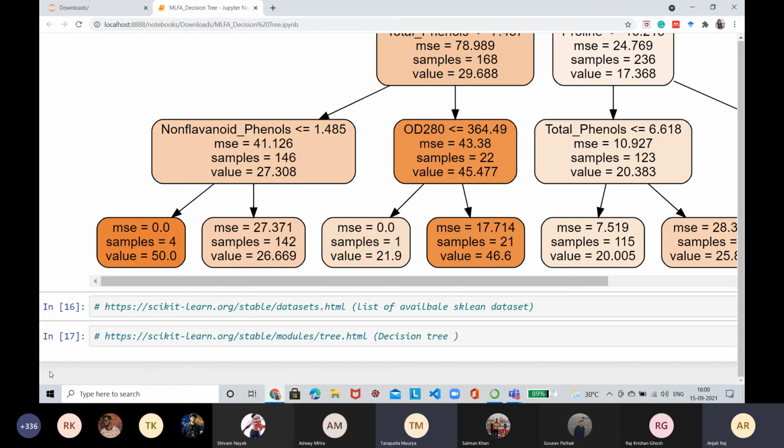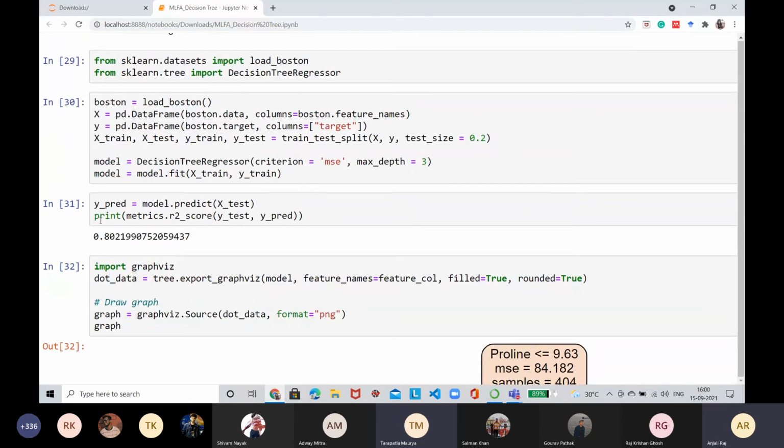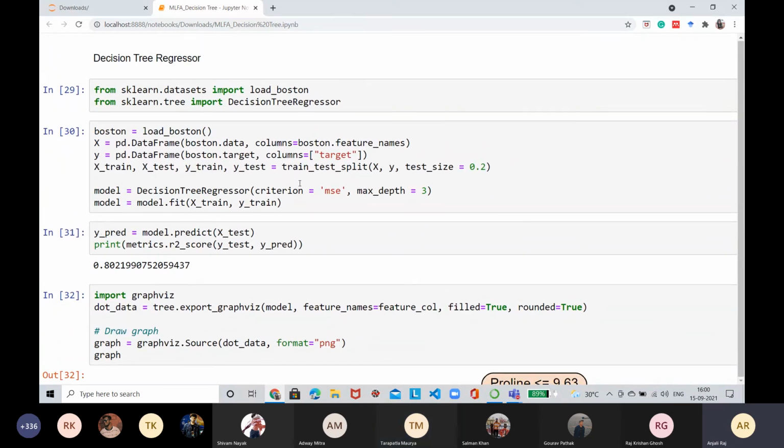MSE means mean squared error, and that is taken as the criterion. One thing I forgot to mention is that I have mentioned the criterion as MSE here. The decision tree regressor can take other criteria also, such as mean absolute error, for which you have to write MAE. By default MSE is the splitting criterion. Even if you don't mention the criterion as MSE, it will split according to MSE only. That is the default criterion for the decision tree regressor.